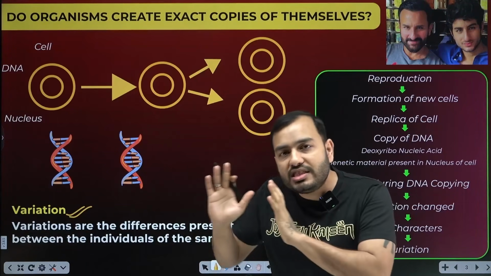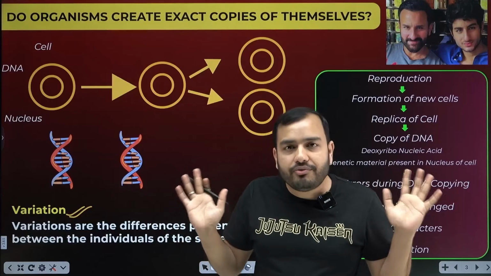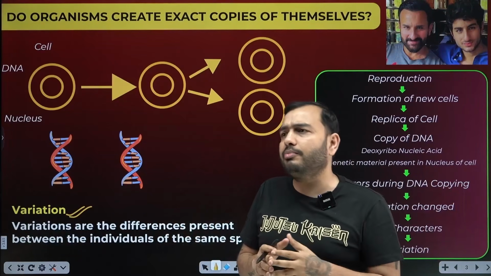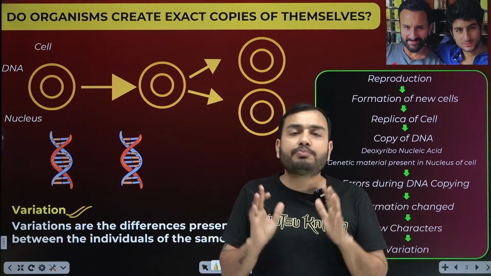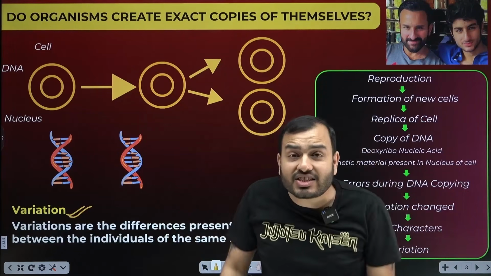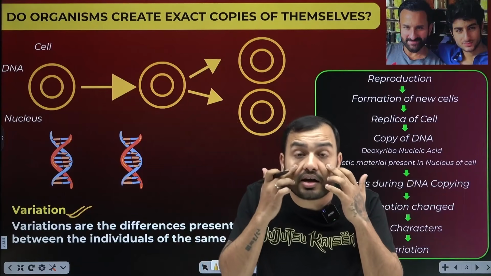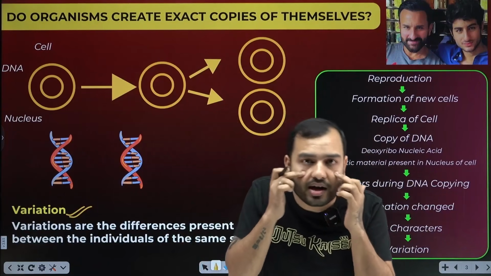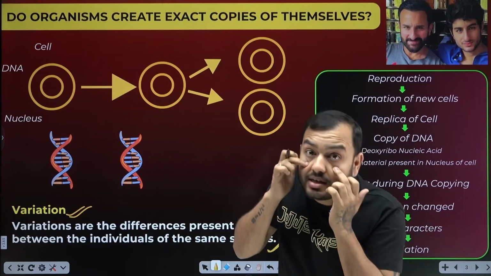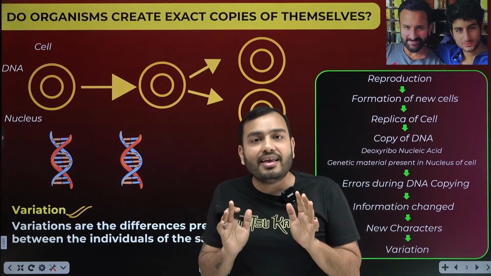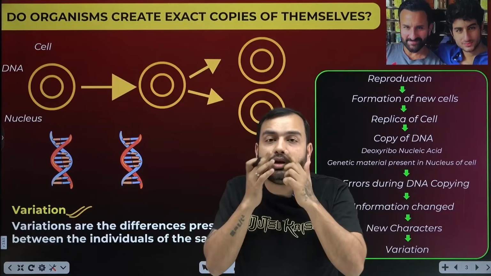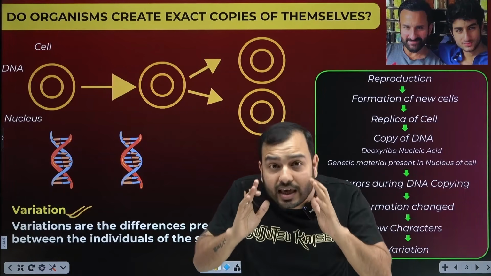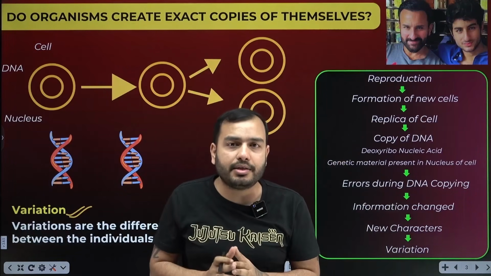But this thing does not depend on your genes. Behavior depends on your upbringing, the atmosphere of your home, your friends and your surroundings. But characteristics of your body, like what will be the color of your eyes, will it be brown or blue? What will be the shape of your ears, will they be droopy or small? Will your nose be flat? All these things depend on genes.